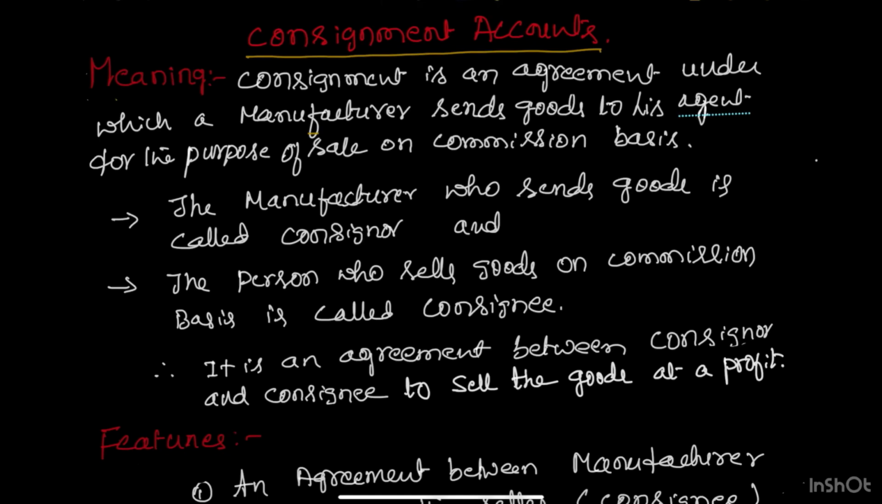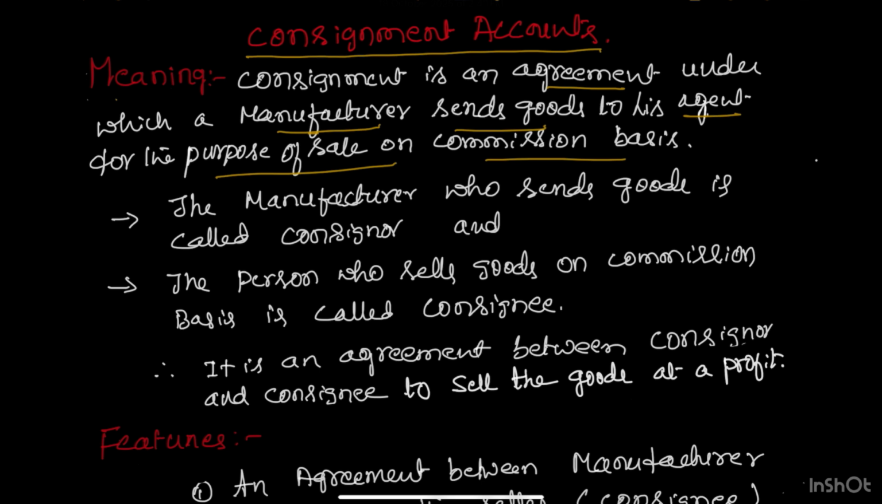Today we are going to understand the new concept in accounts, that's consignment accounts. So what is consignment account? Consignment is an agreement under which a manufacturer transfers goods to a person called agent for the purpose of sales, and it is done on commission basis.